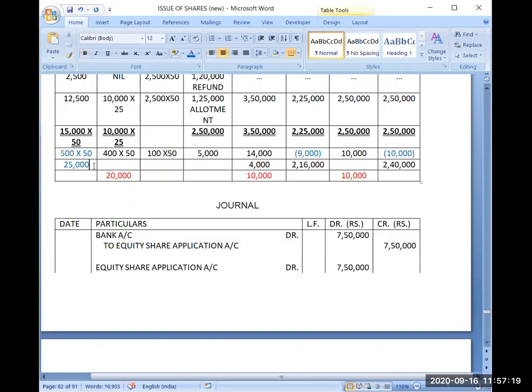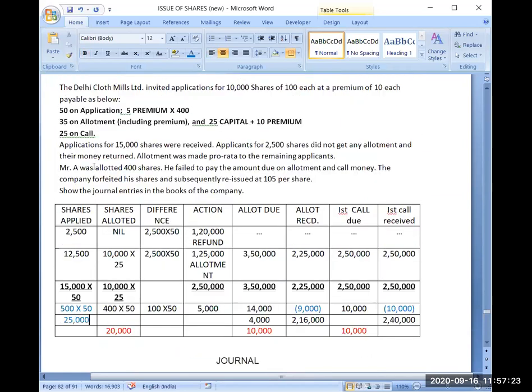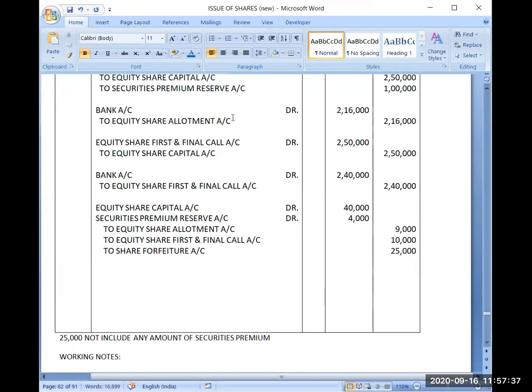But because in this question we are not receiving any premium on application, it is not including any premium money. So in share forfeiture, we will never include any premium received. Even if I am receiving on allotment some part of premium also, that will also be deducted. So it should be purely part of capital amount. This logically you have to remember and try to check it in every question when you are doing forfeiture in the case of premium.